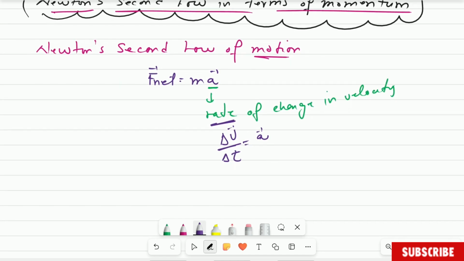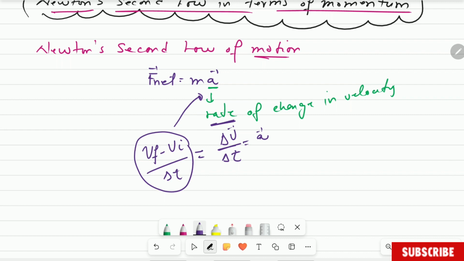Now, what is change in velocity? Yesterday, we learned that any change in physics is final minus initial. Is that correct? So we can say that this is final velocity minus initial velocity, that is change in velocity, divided by time. That is rate of change in velocity. Are you with me? So what we are going to do now is substitute this formula there.